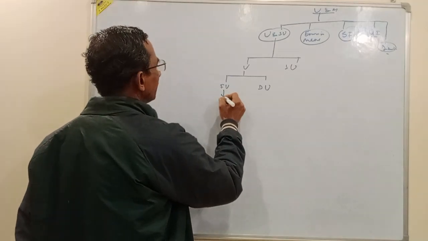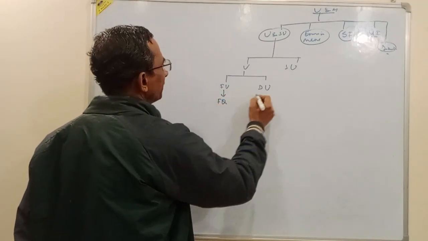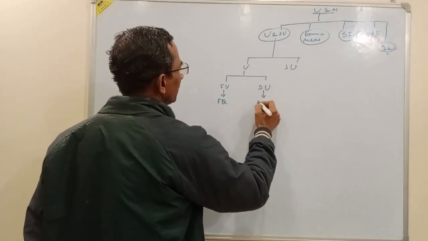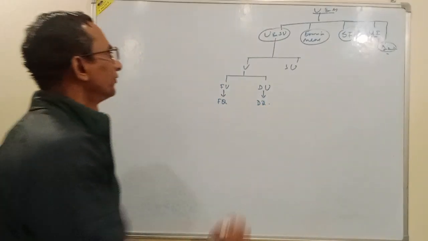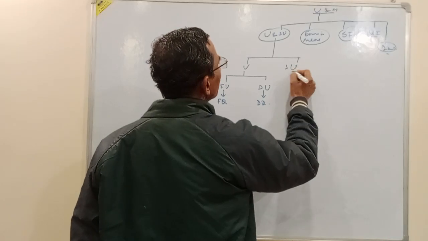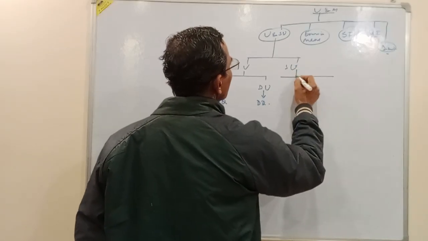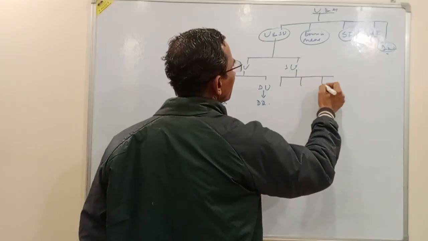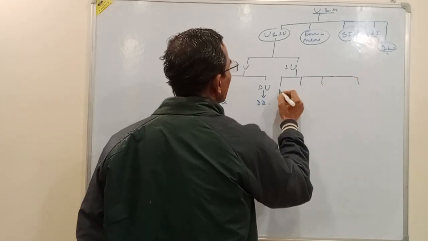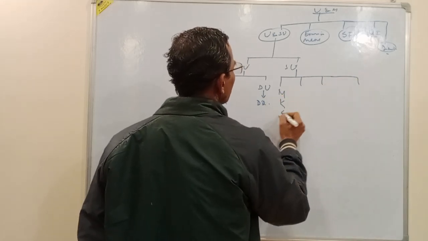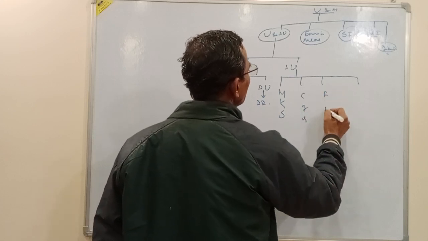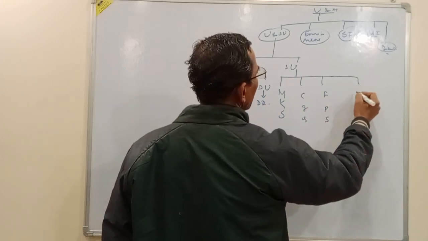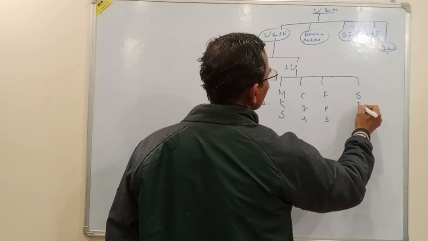Fundamental units are for fundamental quantities, derived units are for derived quantities. Whereas for system of units, we have four types: one is MKS, another is CGS, then FPS, and the last one is the SI system.